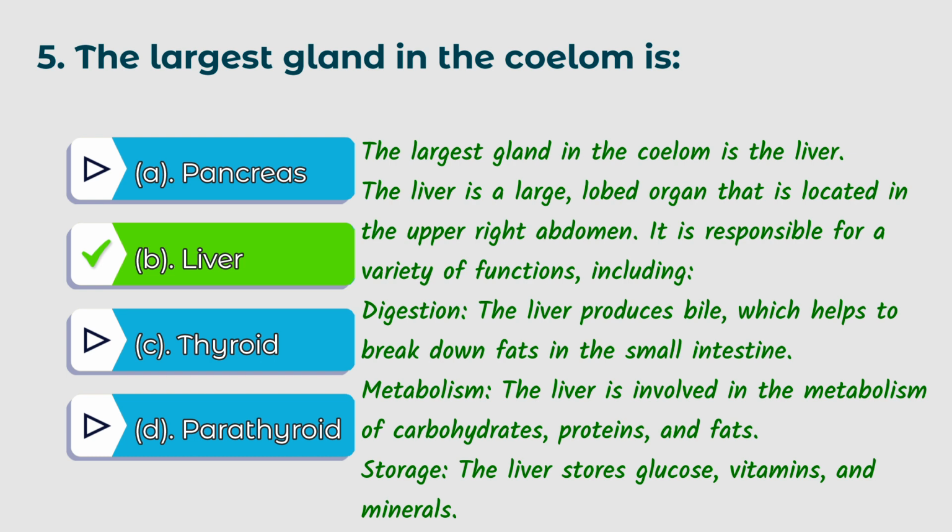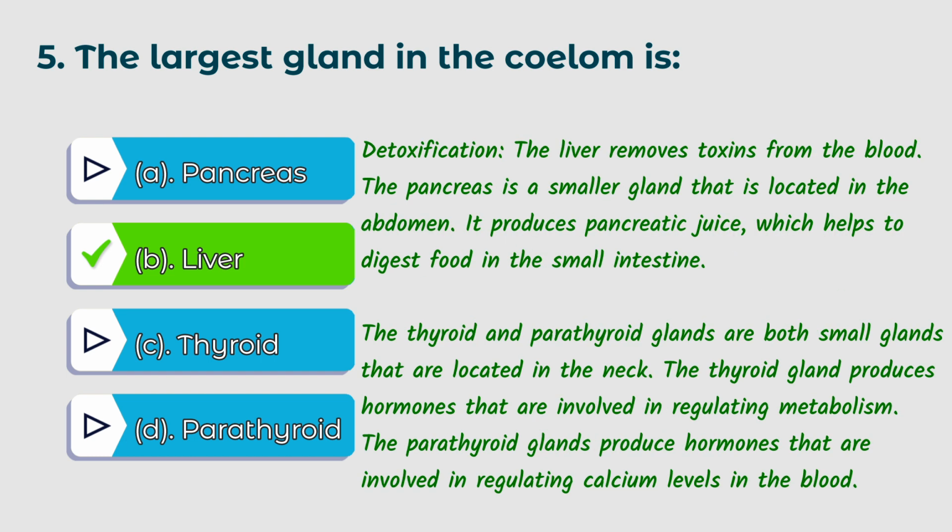The liver produces bile which helps to break down fats in the small intestine. Metabolism: the liver is involved in the metabolism of carbohydrates, proteins and fats. Storage: the liver stores glucose, vitamins and minerals. Detoxification: the liver removes toxins from the blood.